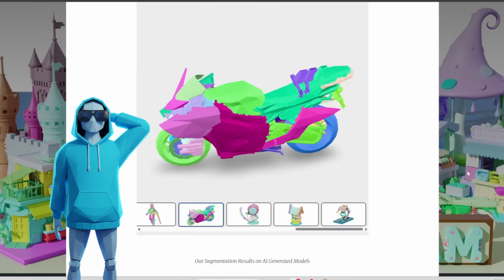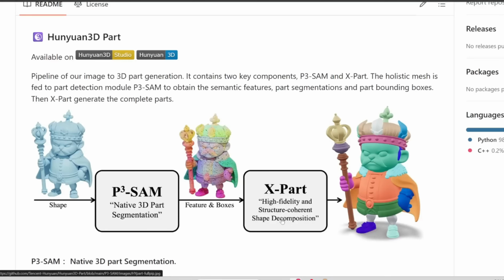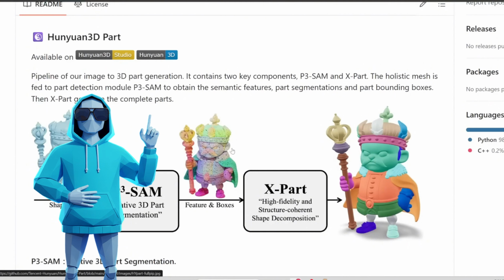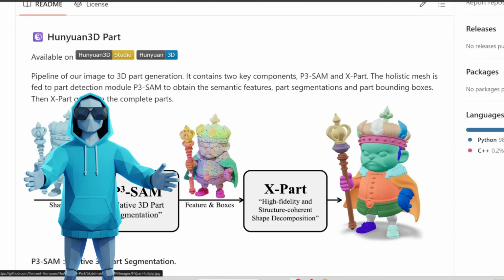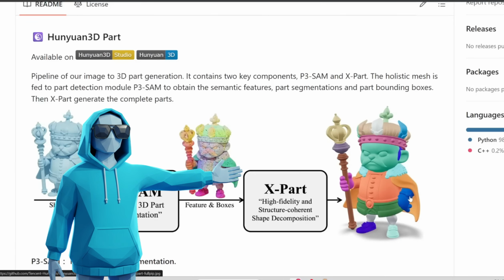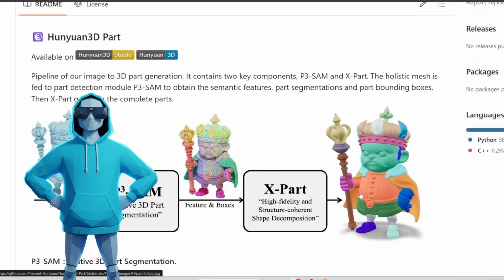See, it does have some flaws along the edges, but that's okay, because afterward, you can plug this into the second tool, which is XPart. And this is actually in charge of generating individual shapes. And this is important because if you just segment it, some of the parts might not be complete. For example, what would the back of this shirt look like? This data is not from the original model because the cape is covering the back of the shirt. So the point of XPart is to accurately recreate each segmented part of the model. So you can deconstruct it and edit each part further.